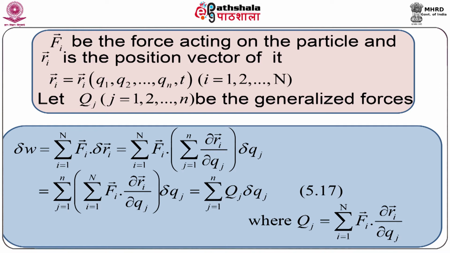So, r_i vector equal to r_i vector function of q1, q2 up to qn and t, i varying from 1, 2 up to capital N.